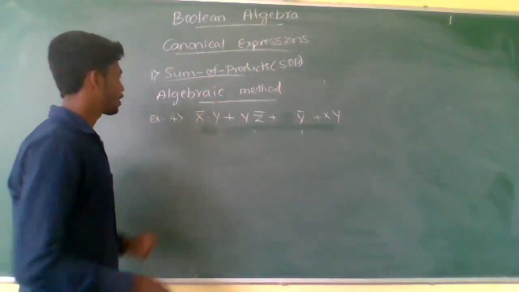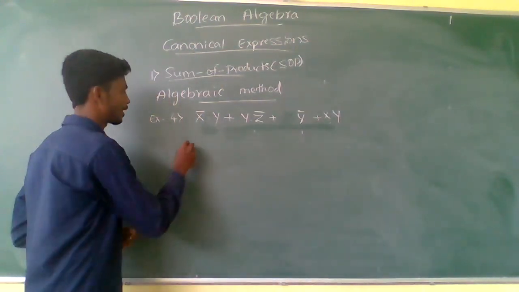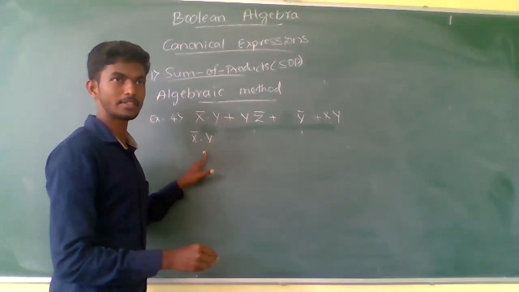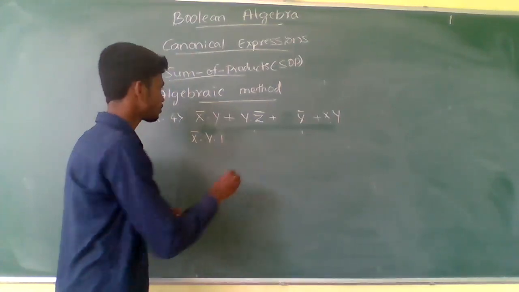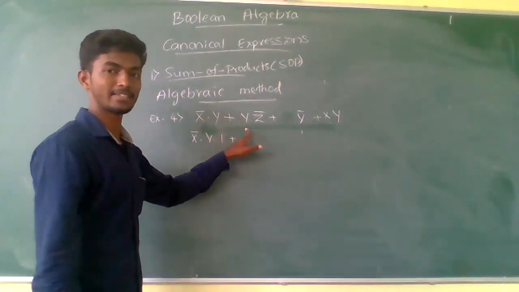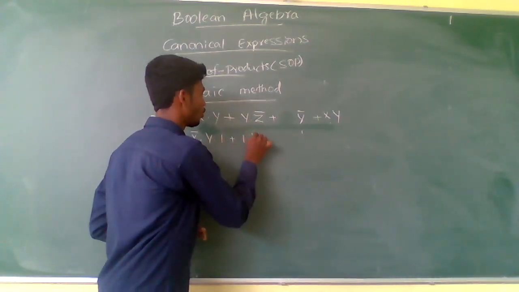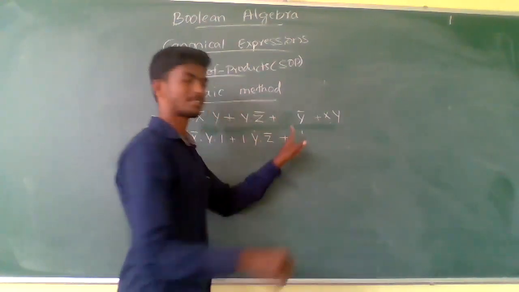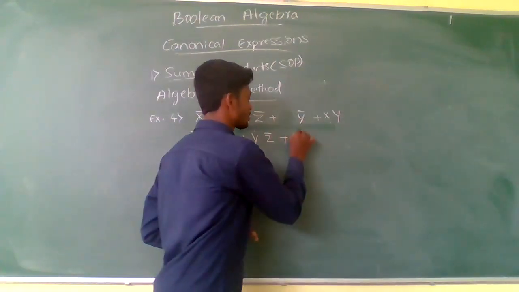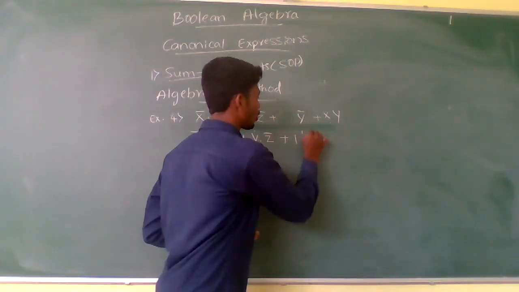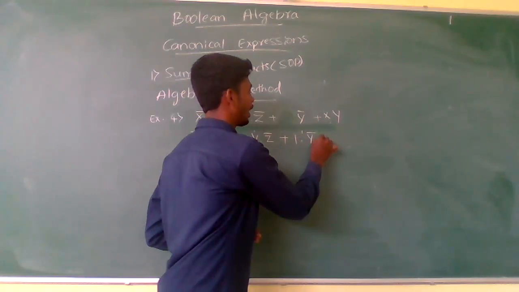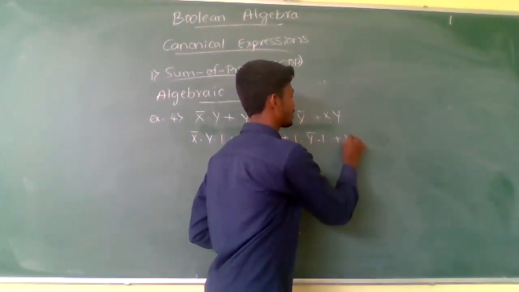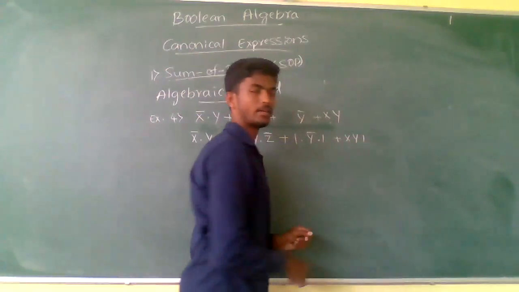So let us multiply by 1 for each missing literal. X complement y is there, z is missing here, so multiply by 1. And here x is missing, 1 y z complement, and here x and z are missing. For x I am multiplying 1, y complement as it is, for z I am multiplying by 1.